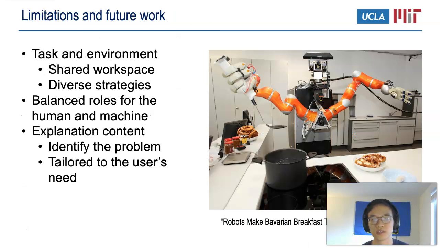For future work, we would like to make the task environments more complicated so that the robot and human can have a shared workspace and more diverse collaboration strategies can emerge. In the current work, we assume the human doesn't know much about the task, and we let the robot play a leading role in the team. In the future, we would like to focus on more balanced settings where both agents can make equal contributions to the task.